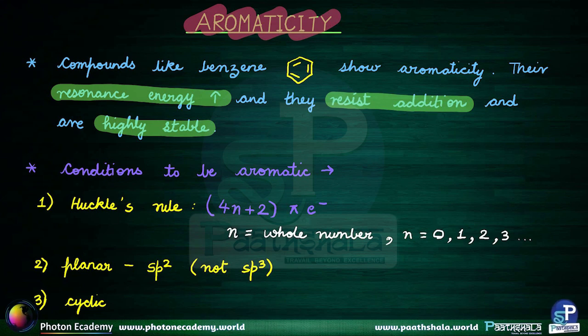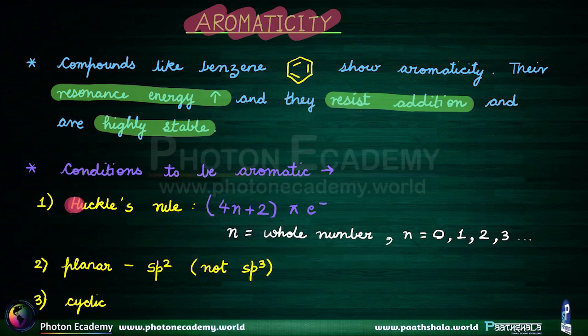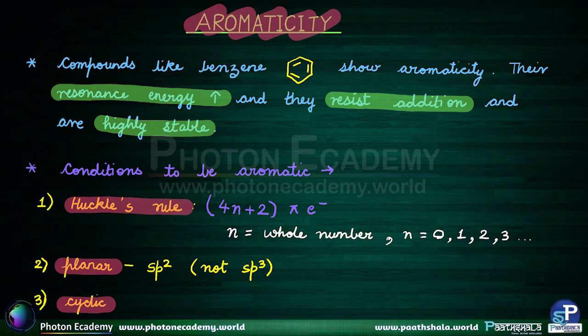So the first one is that they should follow Huckel's rule, the second that they should be planar, and the third that they should be cyclic. Whenever these three conditions are met, the compound becomes aromatic.